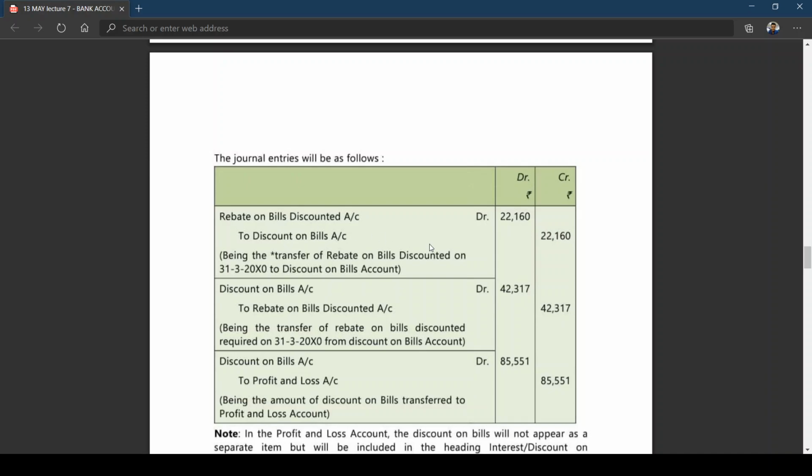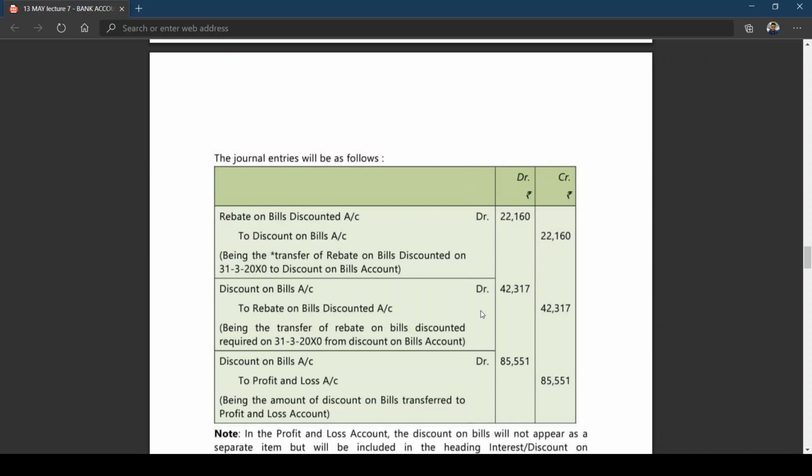Because last year's rebate on bills discounted is related to which year? Current year. That is why it is to be credited to discount on bills account. This discount on bills account is a normal account. It is an income to the bank. And current year, what is the amount you received? Discount on bills account debit to rebate on bills discounted. This 42,317 is related to which year? Current year. Am I right? Discount on bills to rebate on bills discounted.